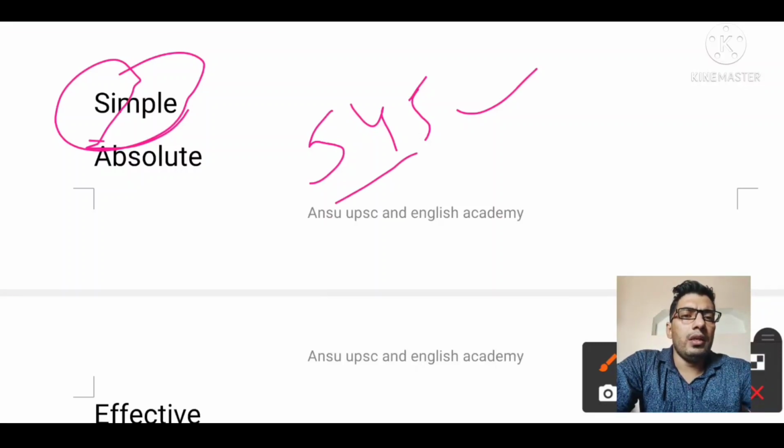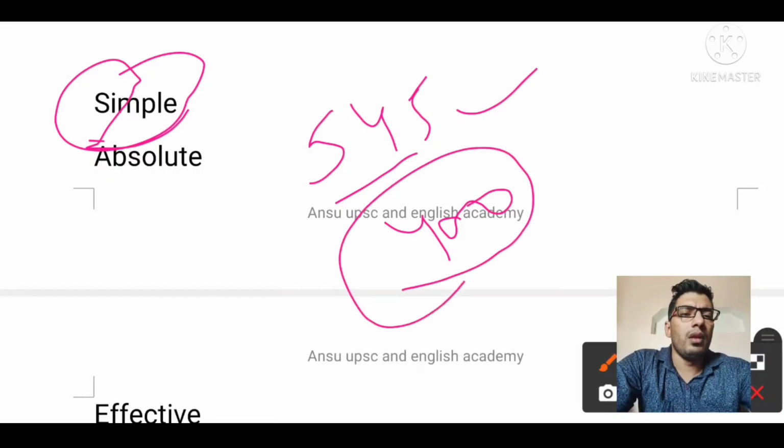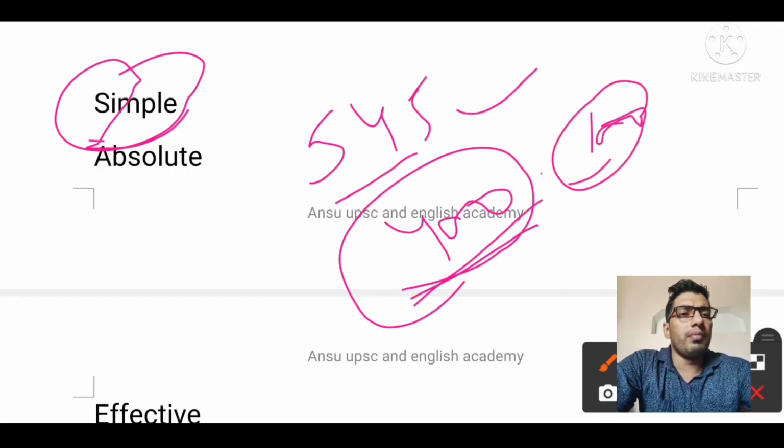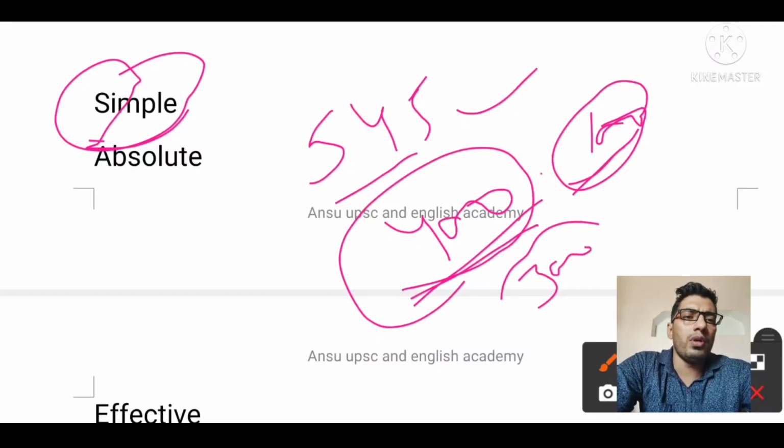If only 400 people are present there on that day, and 100 people are abstaining from voting, meaning they are not in favor or in opposition of that bill, and only 300 people give vote, then we require only 50% plus 1 of the 300.